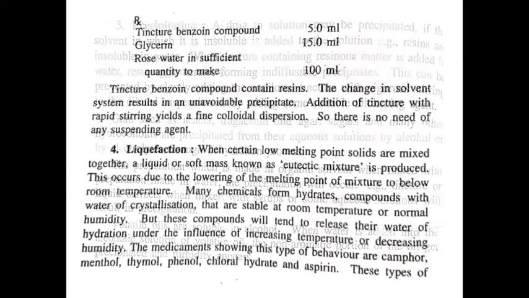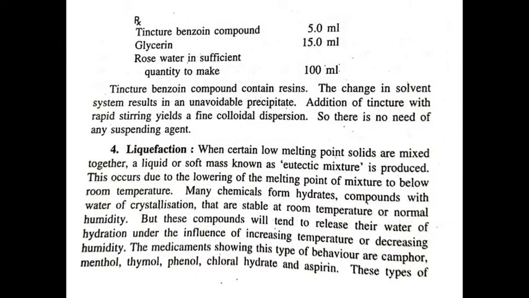Next example of precipitation: tincture benzoin, compound tincture benzoin, glycerine, rose water in sufficient quantity to make 100 ml preparation. In this preparation, tincture benzoin contains resins, and change in solvent system results in precipitation.